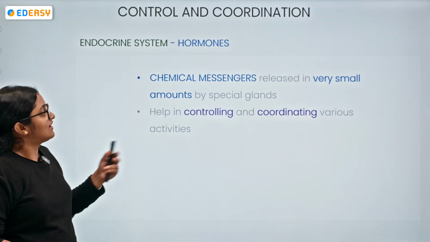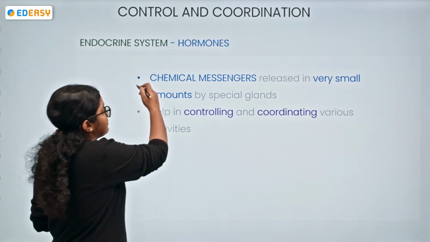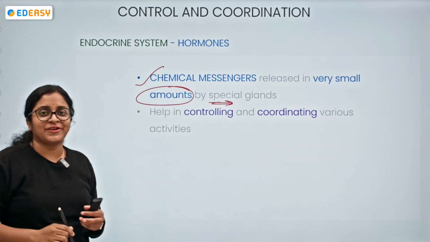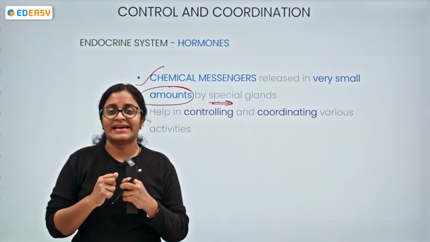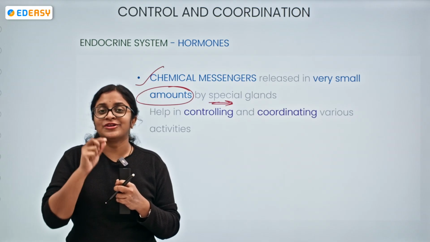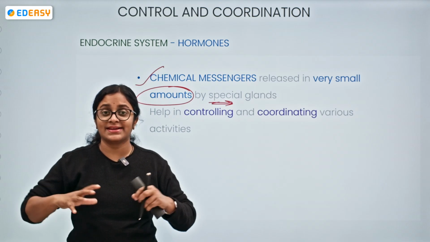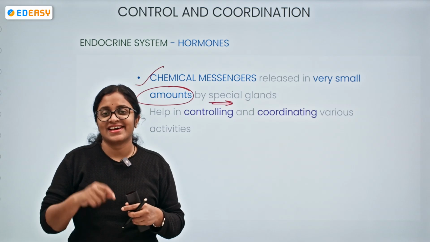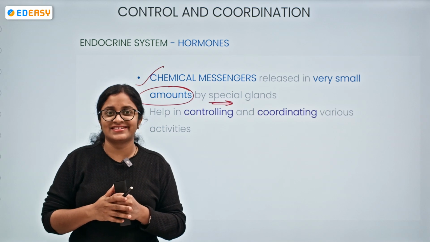Now, coming to the hormones. So what are hormones? Hormones are chemical messengers released in very tiny quantities. See, I shall give you one example. We are preparing a nice food item, and in that food item, how much salt are we going to add? Only a little. Not major quantities or bulky portions. Why? Because it ruins our dish. The small quantity of salt adds to the taste of the big dish. Do you all agree?